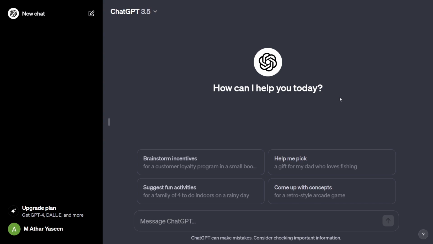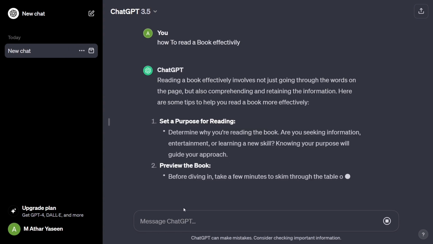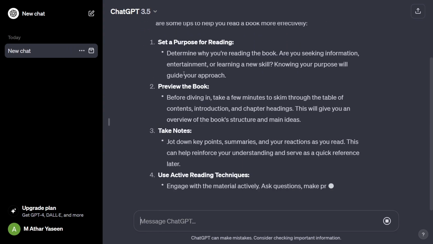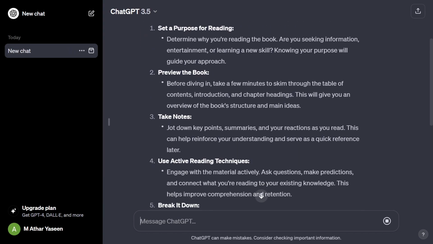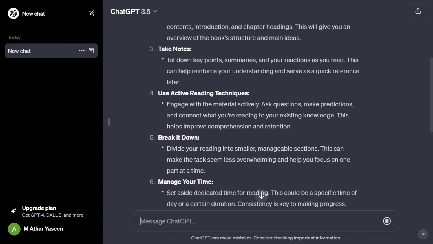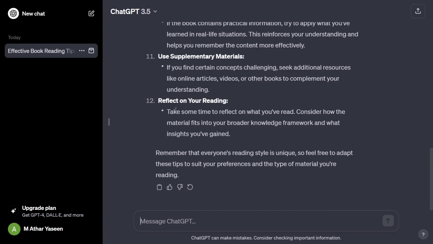So let me give you an example. First of all, we will ask it how to read a book effectively. Obviously this is not a controversial question, this is just a simple question, and you can see that it is answering us: set a purpose for reading, preview the book, take notes, use active reading techniques, break it down, and all these steps. So you can see that it has provided me 12 steps to read a book effectively.